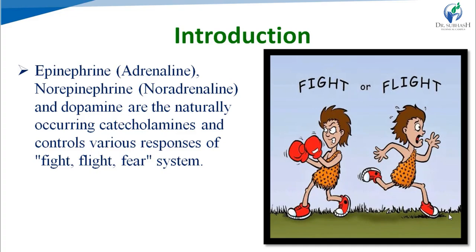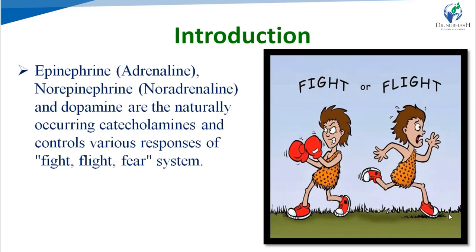As we have already discussed, the nature of function initiated by the parasympathetic system is excitatory, while the nature of function initiated by the sympathetic system is inhibitory, right? In normal conditions, our body functions are controlled by the parasympathetic system, while in conditions of stress and emotion, meaning fight, flight and fear, our functions are controlled by the sympathetic system.